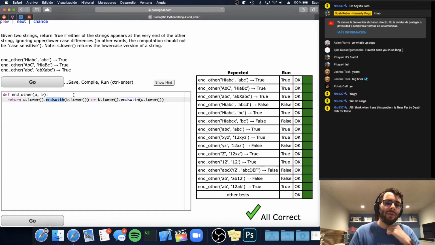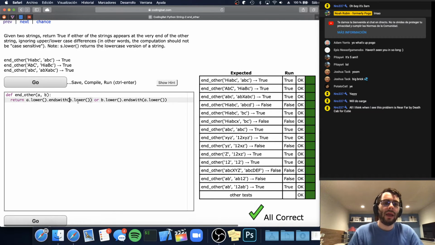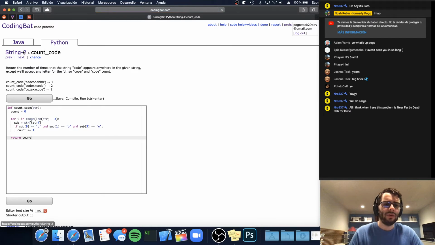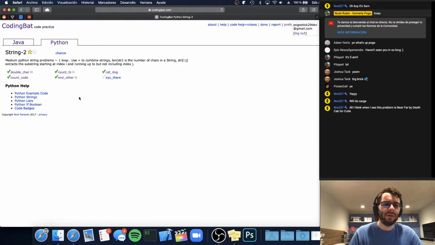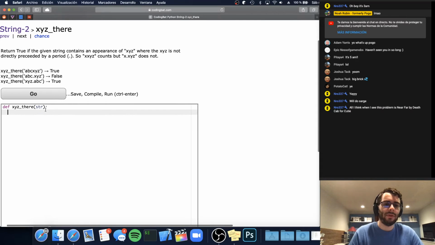We have this ends with function that returns whether one string ends with another string, and then we just convert both of the strings to lowercase. As they say, it shouldn't be case sensitive, and it's either one of them ends with the other one, or the other one ends with that one, true or false, whatever. I guess these string problems are really easy. Maybe this one will be more interesting.